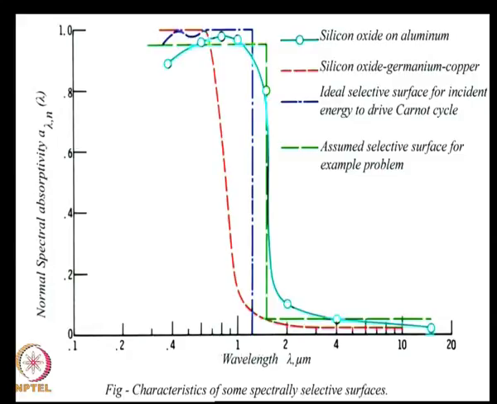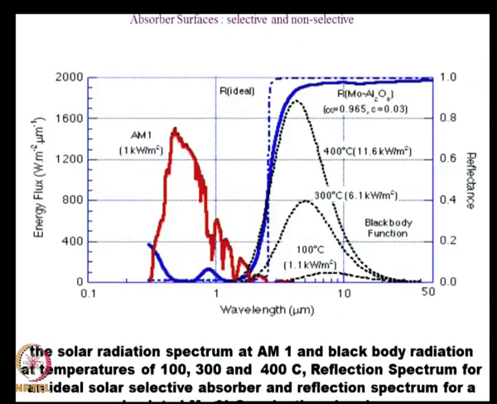Or if you want to be a little more realistic, you can make an ideal approximation. You can assume 1 in the solar region and then rapidly transition to almost 0 in the region beyond 1.1 micron. So, these kinds of approximations are made to calculate, and we will take up one example in this lecture.